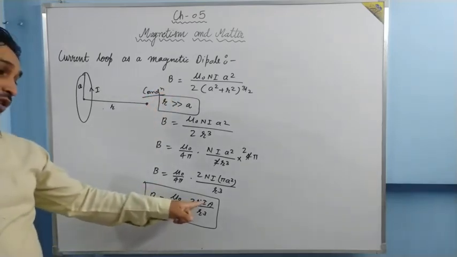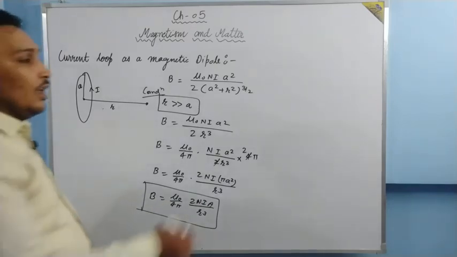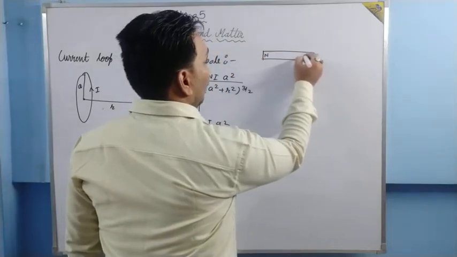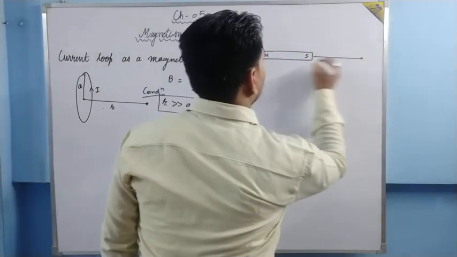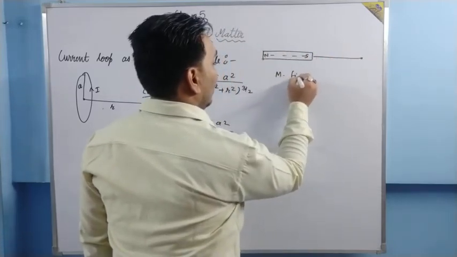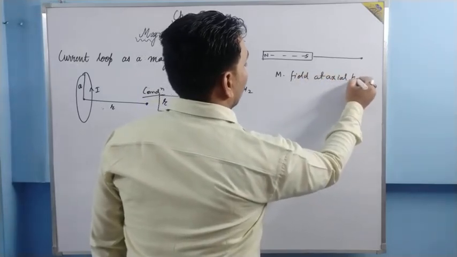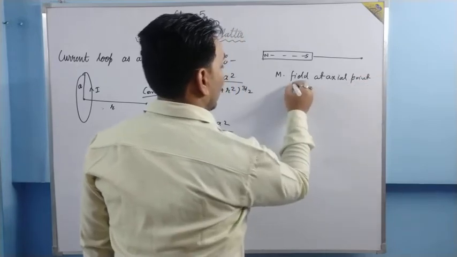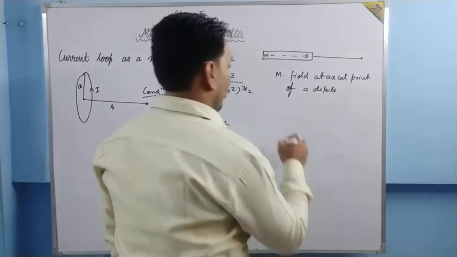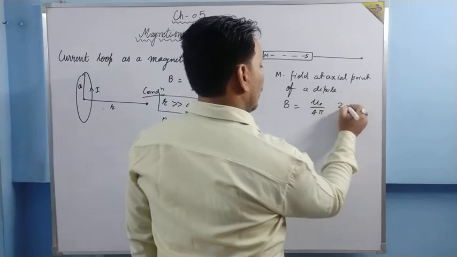N is what? Number of turns. I is what? It is current. A is what? Area of the loop. Now, if we calculate the magnetic field at the axial point of a dipole, obviously I am talking about a magnetic dipole, then B comes out to be mu naught upon 4 pi into 2m upon r cube.